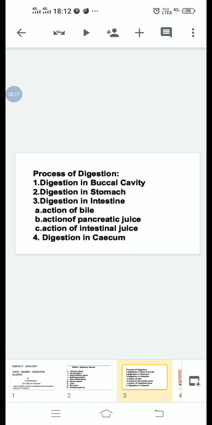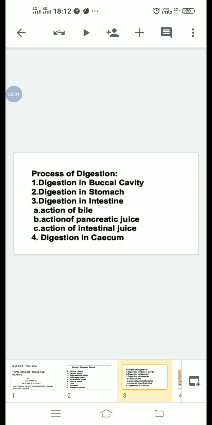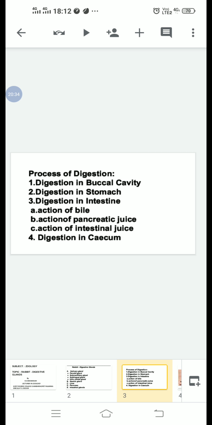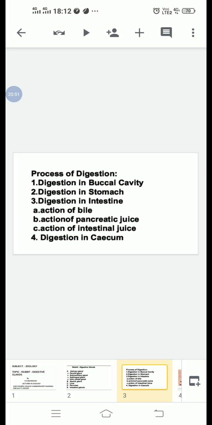The tongue manipulates the moistened food into ball-like masses called bolus. Then the bolus is swallowed. The bolus passes down through the esophagus by peristalsis. During swallowing, the larynx is lifted and the entry into the larynx is prevented by the epiglottis.